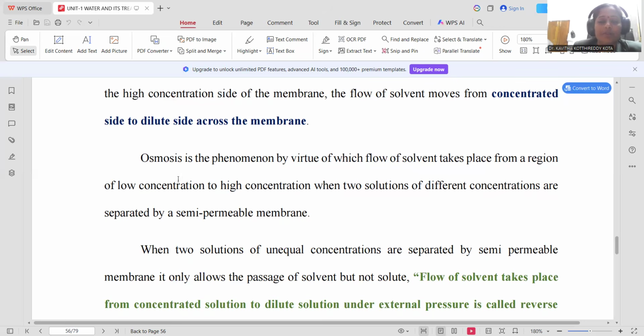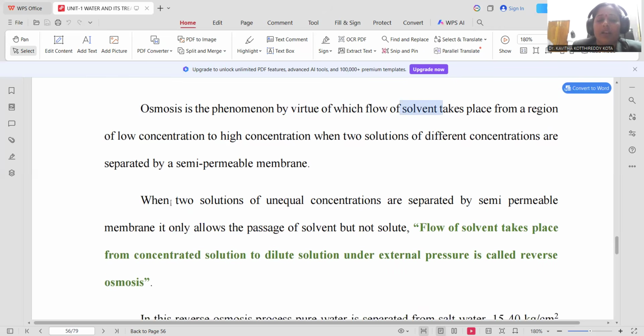There is a provision for the movement of the solvent. Here is the compulsory term: solvent movement takes place from the lower to the higher concentration side. This is the process called osmosis. If two solutions of unequal concentrations are separated by a semi-permeable membrane, the solvent passes but not the solute. That is the compulsory condition, which restricts the movement of solute particles, as the diameter of the solute may not fit for movement through the semi-permeable membrane.